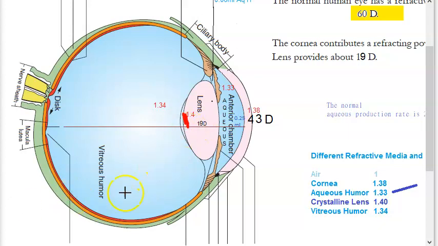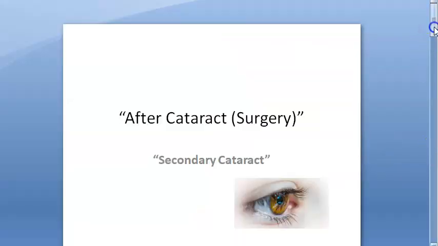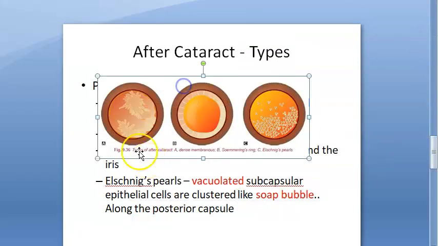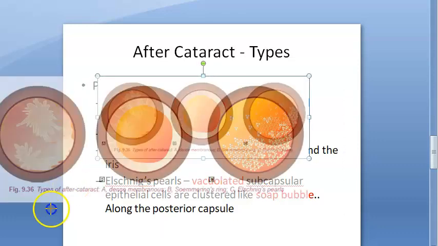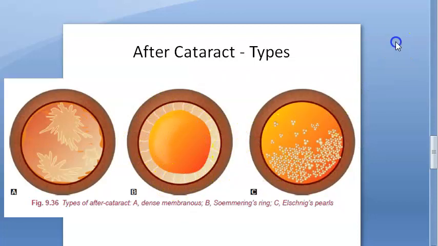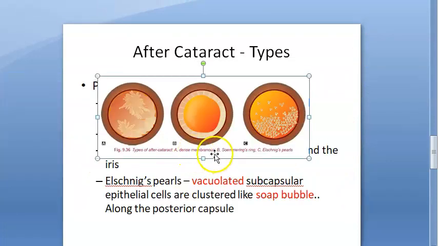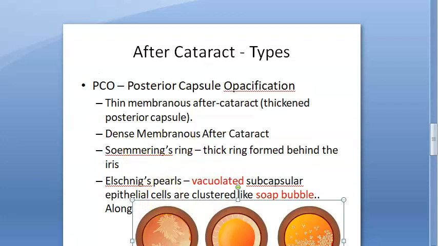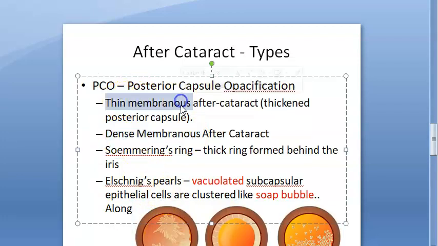So there are different types of after cataract which you have seen in the after cataract video, right? So you have the Elschnig pearls. Remember this? So here you have the dense membranous, Sommer ring and Elschnig pearls. Remember? So these are the types of after cataract. Before dense membranous, you should mention thin membranous. So there's thin membranous, dense membranous, Sommer ring and Elschnig pearls.